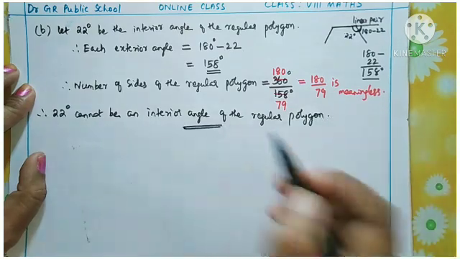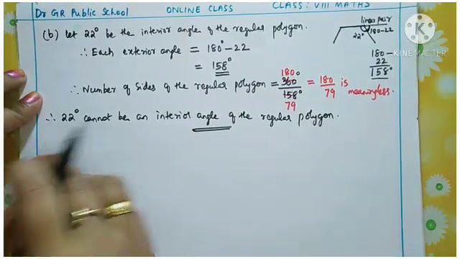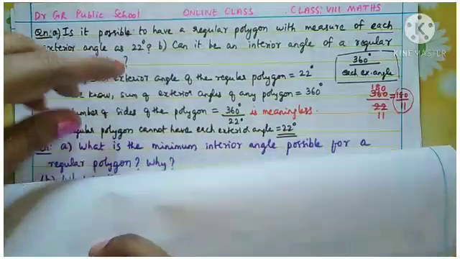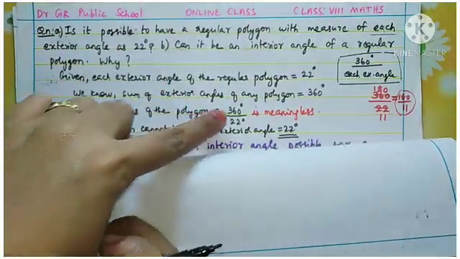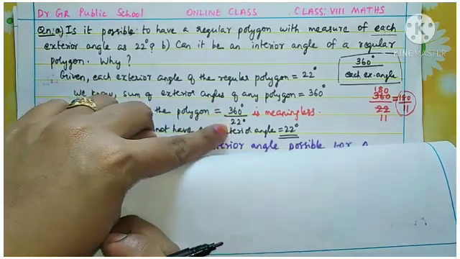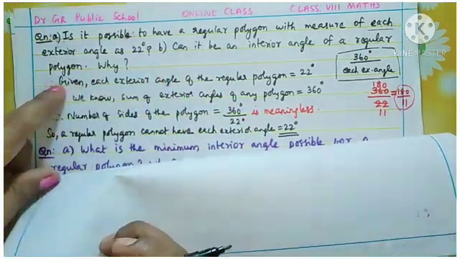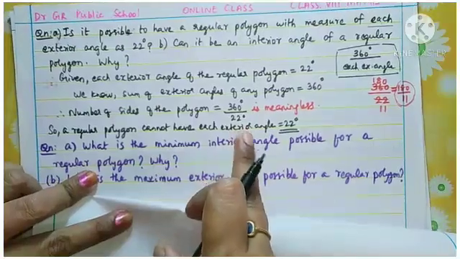Okay. So that is the answer for this second part of that question. In the first part, once more, we assumed it as an exterior angle, and to find the number of sides of the polygon we divided the sum of exterior angles by that 22, but it cannot divide, so it is meaningless and it cannot be the exterior angle of the polygon.